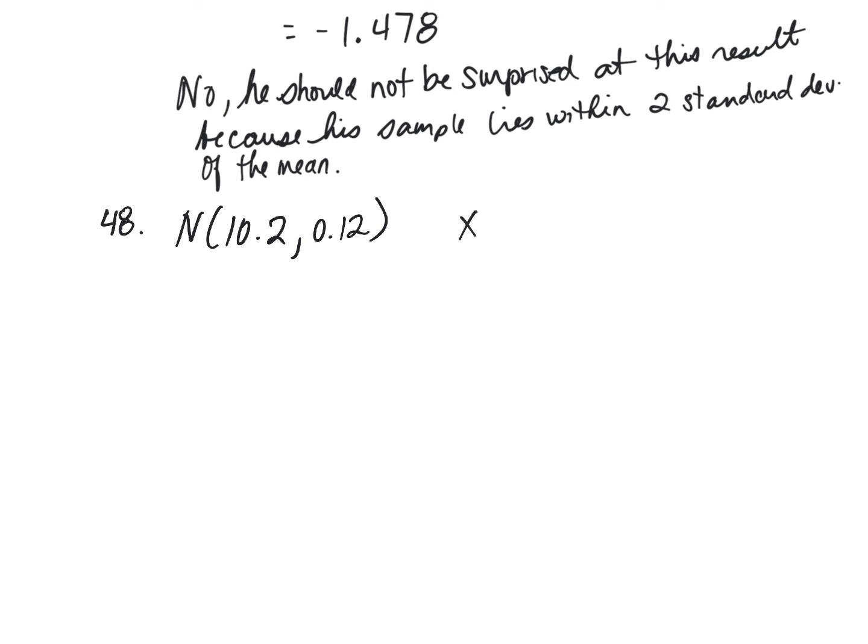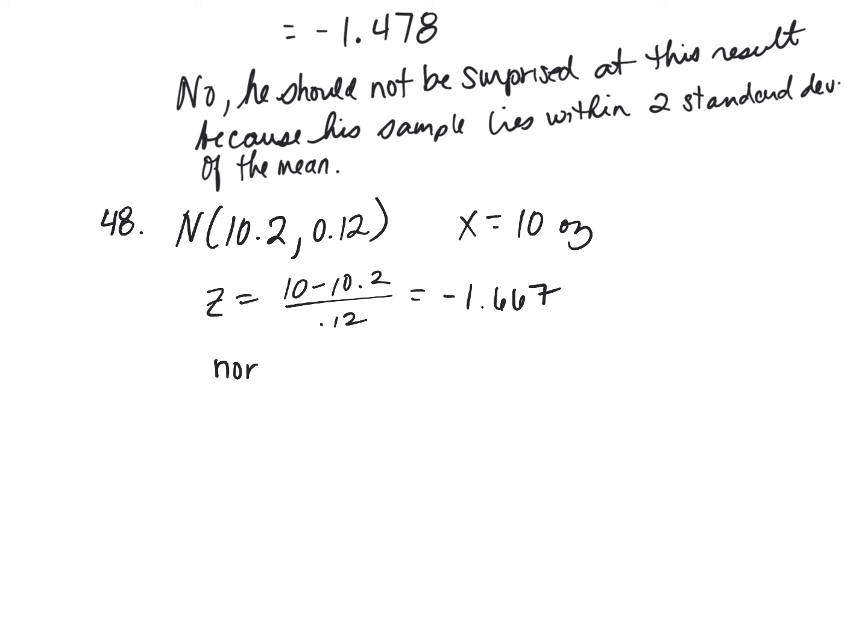Okay. Underweight, the standard is 10 ounces. What percentage of all the bags are going to be less than 10 ounces? How do I find that? It told us a normal model applies because we're talking about one bag. We're talking about a chapter 6 calculation. So my z is 10 minus 10.2 over 0.12, which is negative 1.667.